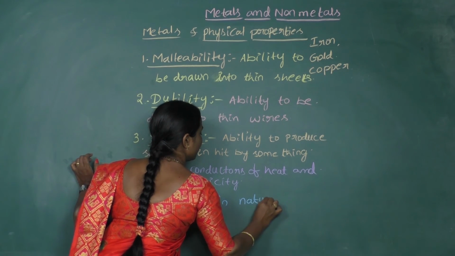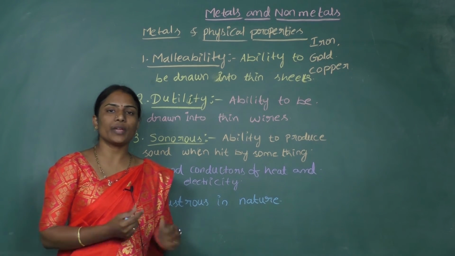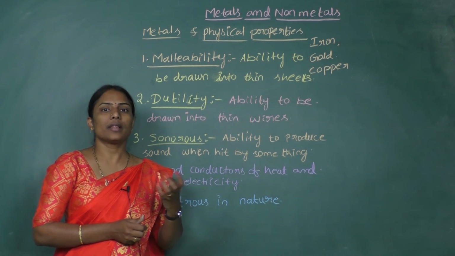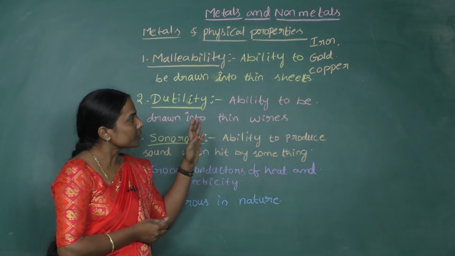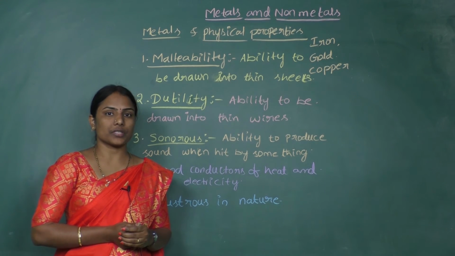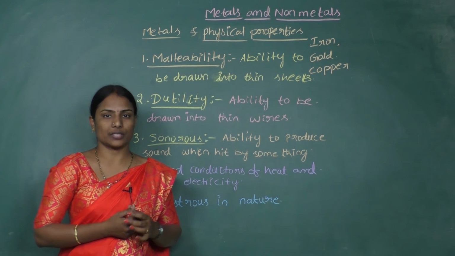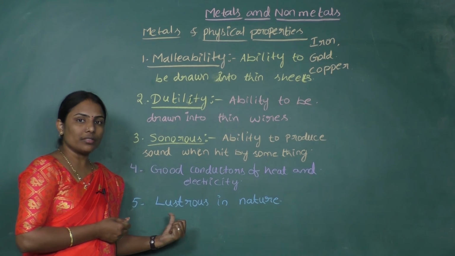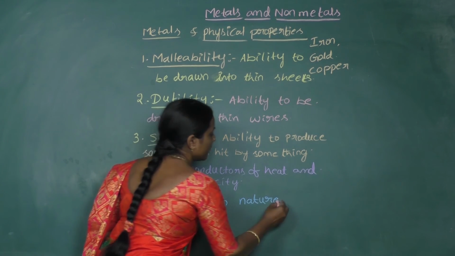So how can we say that they are lustrous in nature? Lustrous nature means the ability of a metal to shine whenever light falls on it, right? You would have seen many metals like gold and copper, which are very lustrous. And you would have seen the lustrous nature of aluminum, which shines to a very large extent. Most metals are lustrous in nature, which means they have the ability to shine.